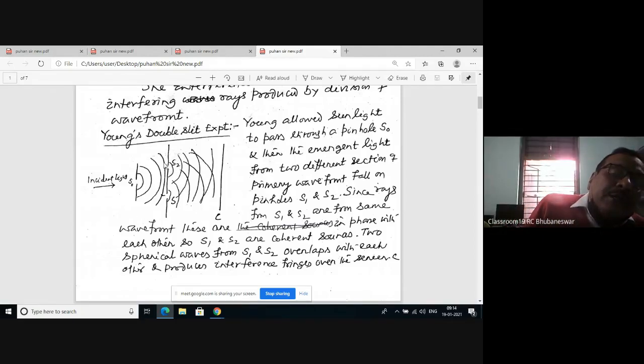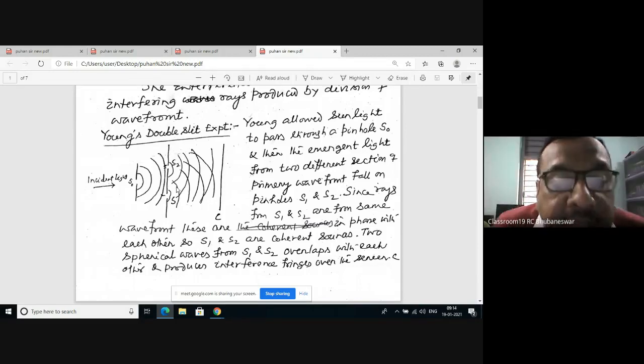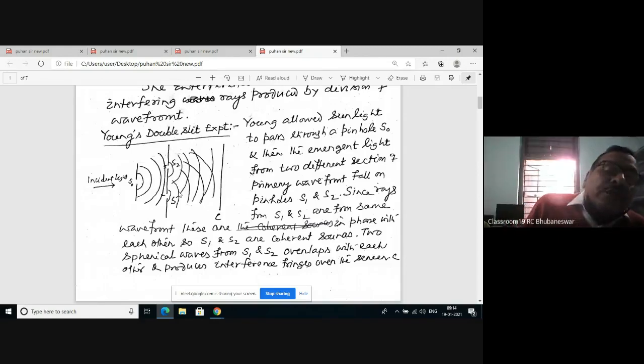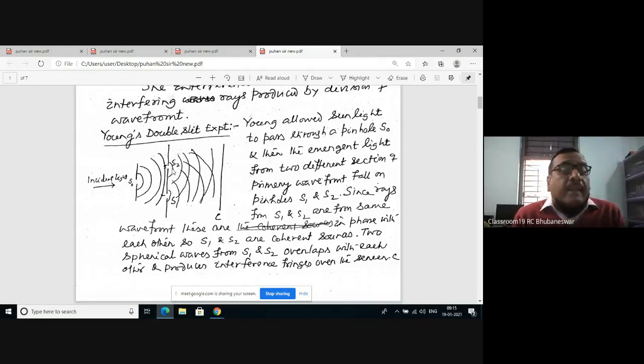You see, light is going from this section and also this section, so these two lights have the same phase, or are in phase with each other. Therefore, these are two sources of light, and two sources are said to be coherent if they send light in phase with each other. Therefore, this is the essential condition for getting interference.